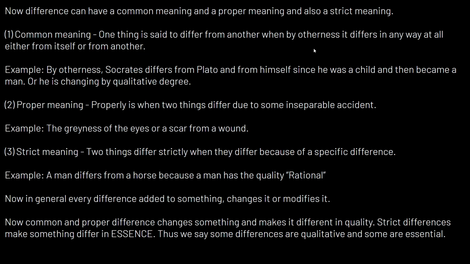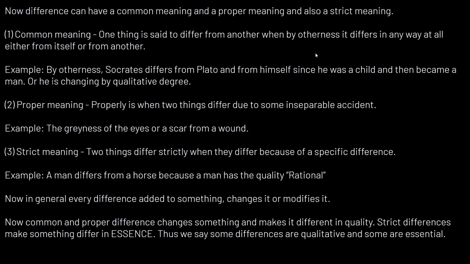Now, the term difference has a common meaning and a proper meaning, but also a strict meaning. A common meaning is really simple. One thing is said to differ from another thing when, by otherness, it differs in any way at all. For example, if you take 2 people, John and Matthew, John can differ from Matthew simply because he has a blue backpack.